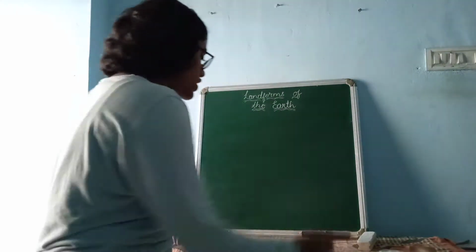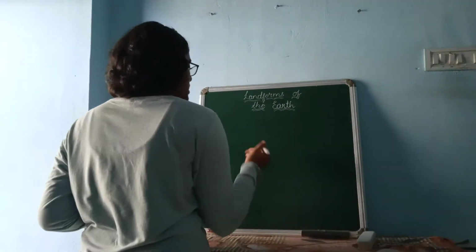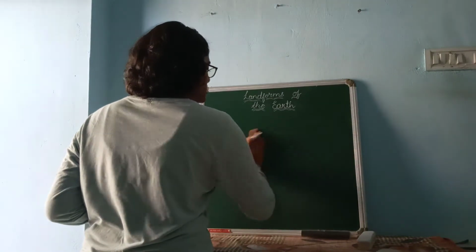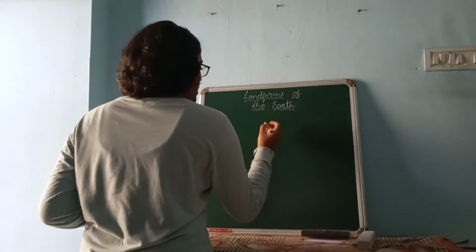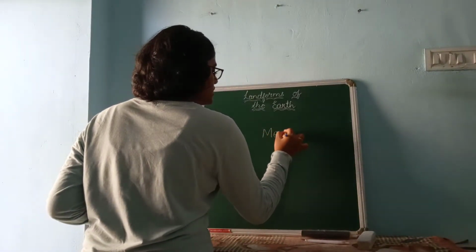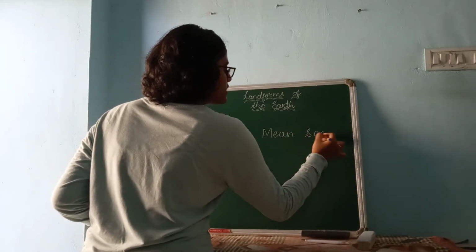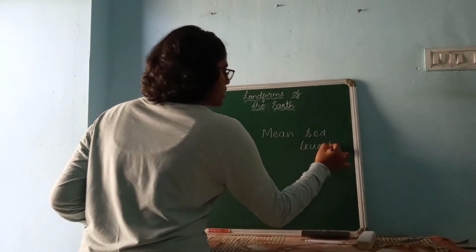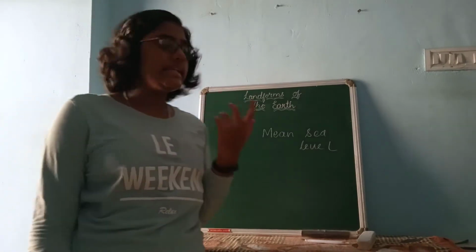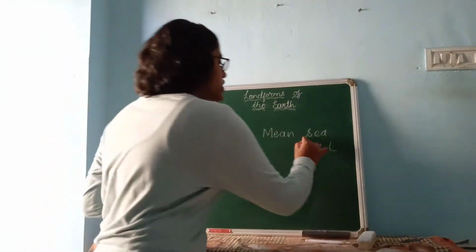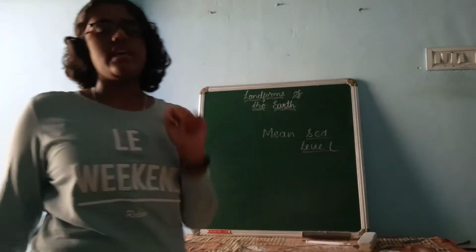Now, what is this new word you have got? Mean sea level. Now, what is this mean sea level? Sea level, you know, the level of the sea.